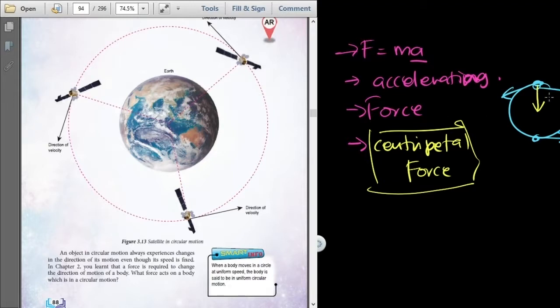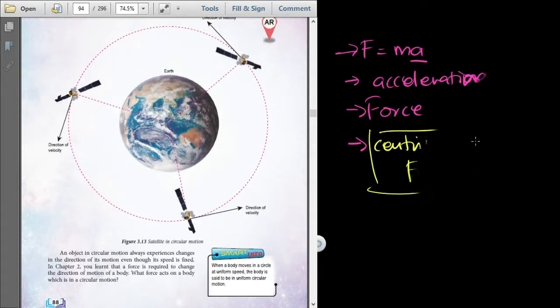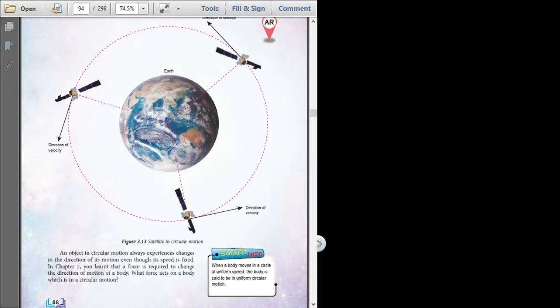An object in circular motion always experiences a change in direction. Since there is always a change in direction, although the speed is the same, there must be a force acting on this object, and we call this force centripetal force. The direction of this force is always towards the center. Centripetal force.